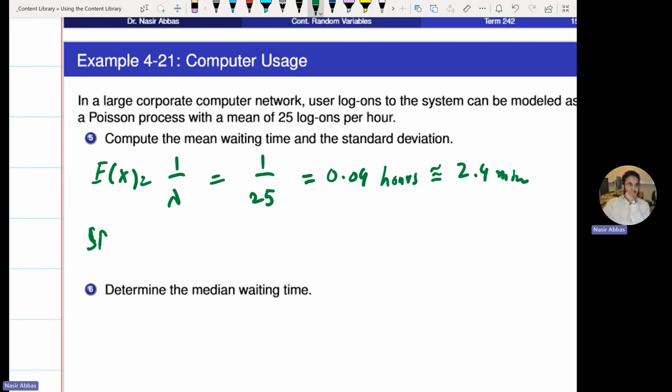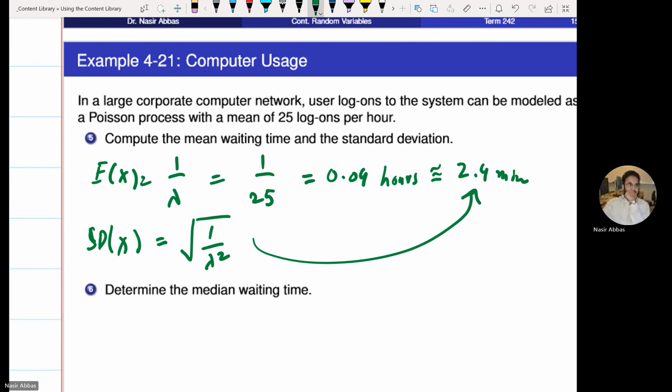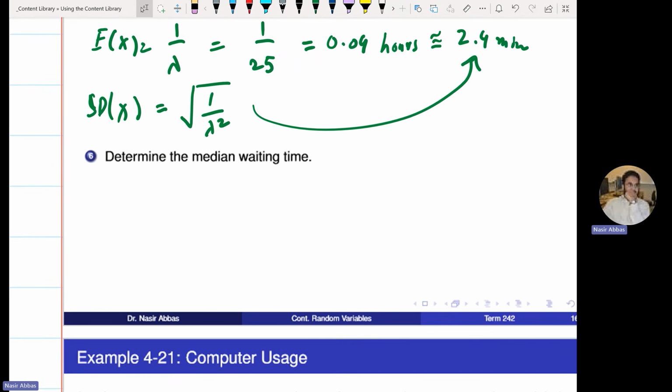What is the standard deviation of X? The formula is given to you. The variance is 1 over lambda square. Standard deviation will be the same. 2.4 minutes or 0.04 hours. This is tricky now. Determine the median.